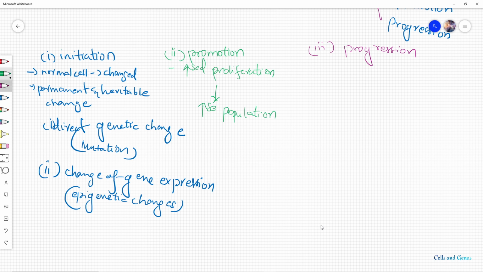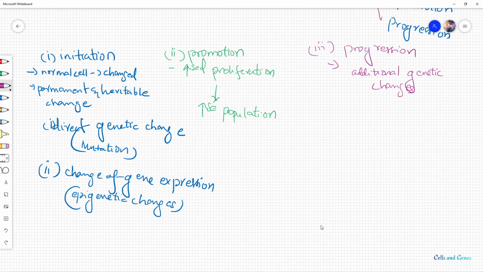Now coming to progression, what happens is the process of acquiring additional genetic changes due to genetic instability. There will be more genetic instability because of this tumorigenesis.